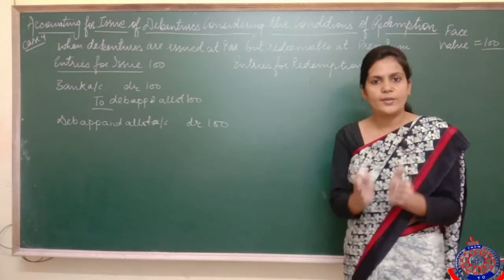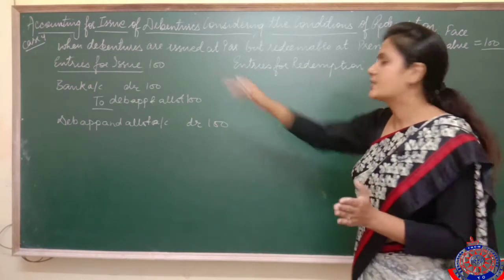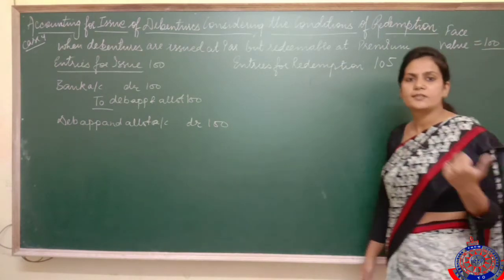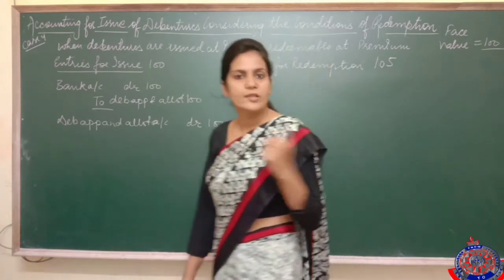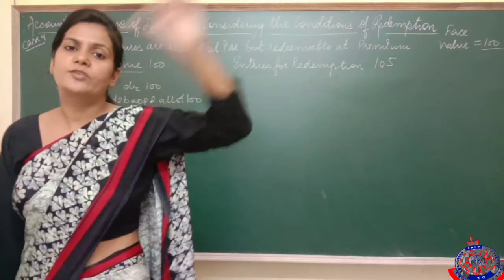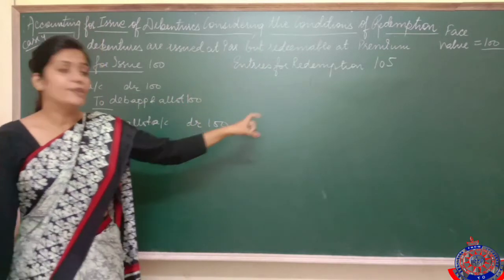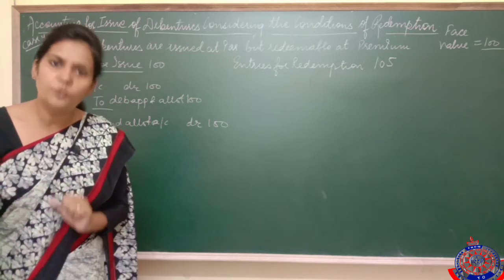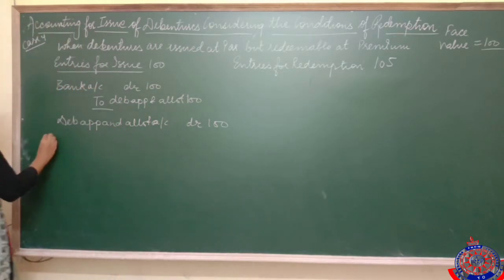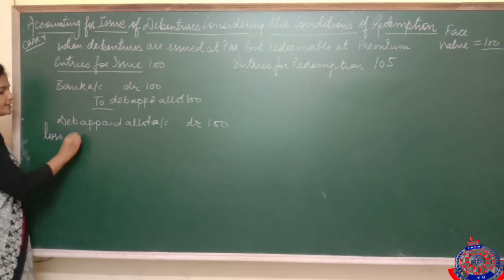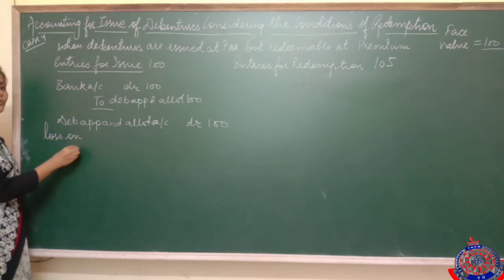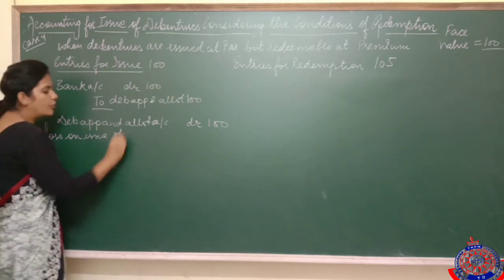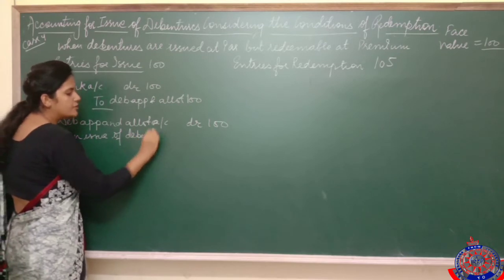Suppose that I have issued debentures in 2020 to Ram for rupees 100. Fine. It means Ram has given rupees 100 to me in 2020. After 6 years, in 2026, I have to give rupees 105 to him. Now these 5 rupees extra are to be paid after 6 years, but this 5 rupees is a loss, and I have to account for this loss in 2020 only. Got it? So as it is a loss, we are going to show this loss at the time of issue only. So I am going to open the account Loss on Issue of Debenture.